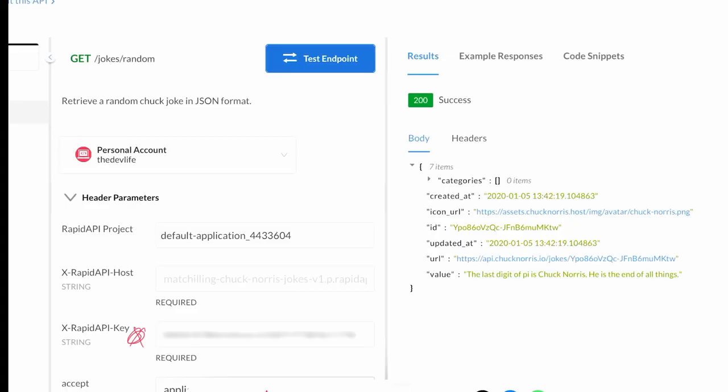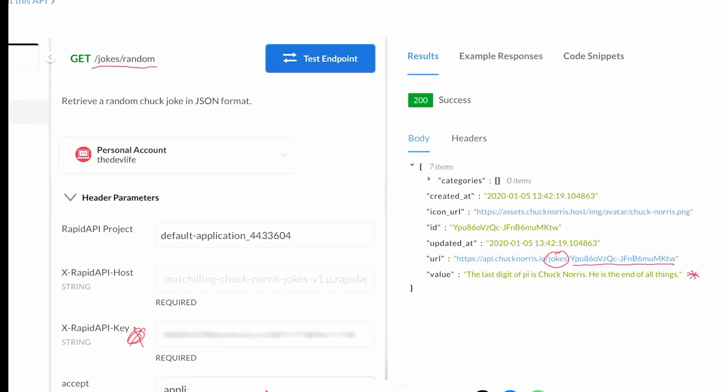As I was explaining earlier, as you can see here, we have the jokes object, and this is the ID that identifies this particular joke. Over here is a URL or the endpoint that I called.